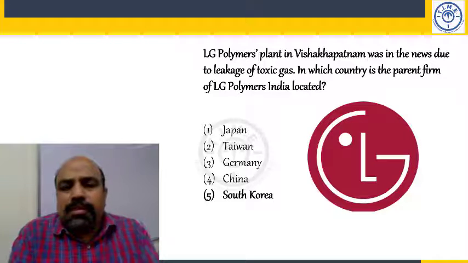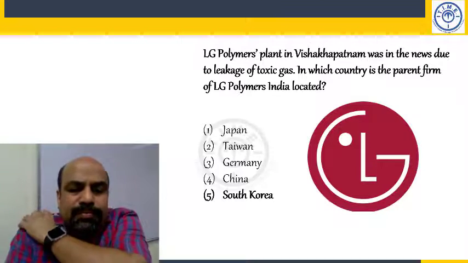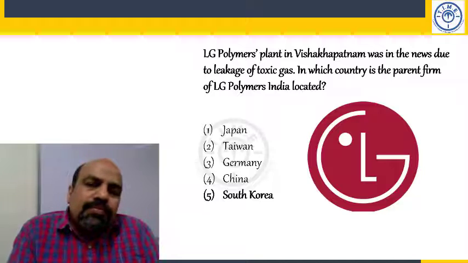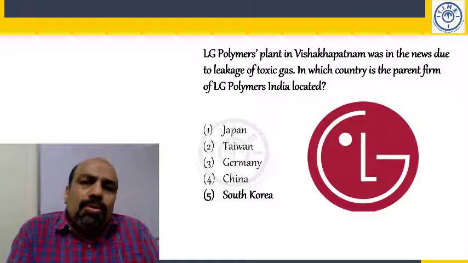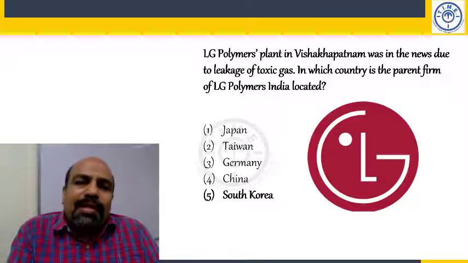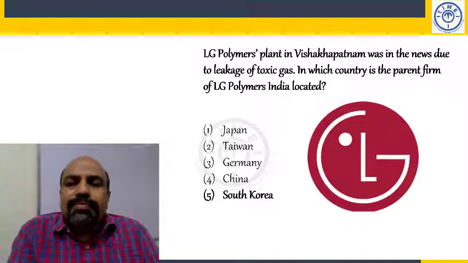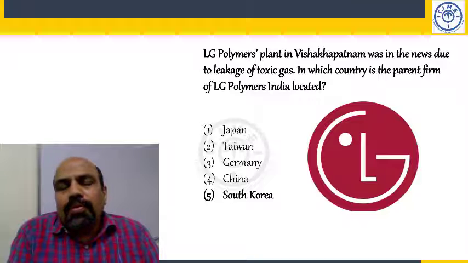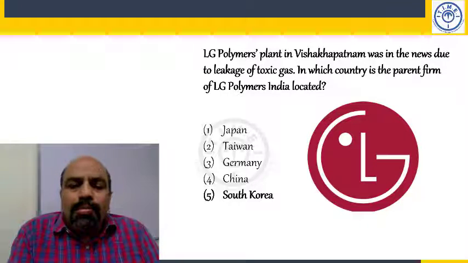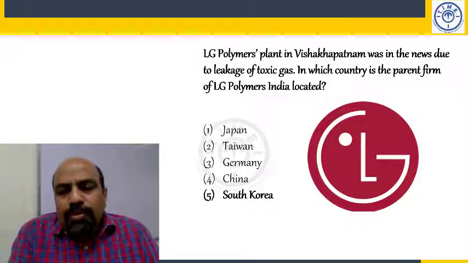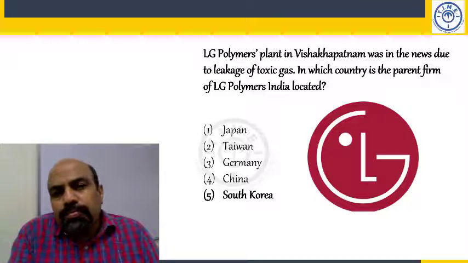Current chairman, Kwang Mo Koo. I'll spell: KWANG, Kwang, MO, Mo, KOO, Koo.